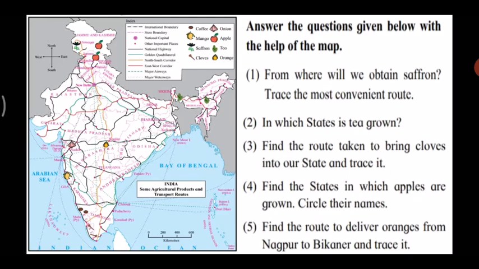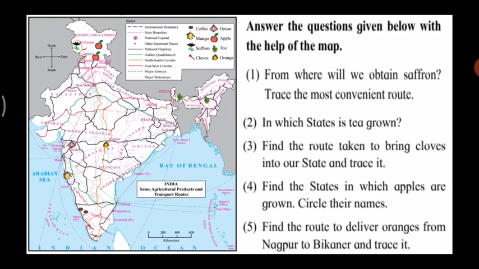Then the second question is, in which state is tea grown? Now you can see in the map towards the northeastern side the states which are there. The tea symbol is shown.